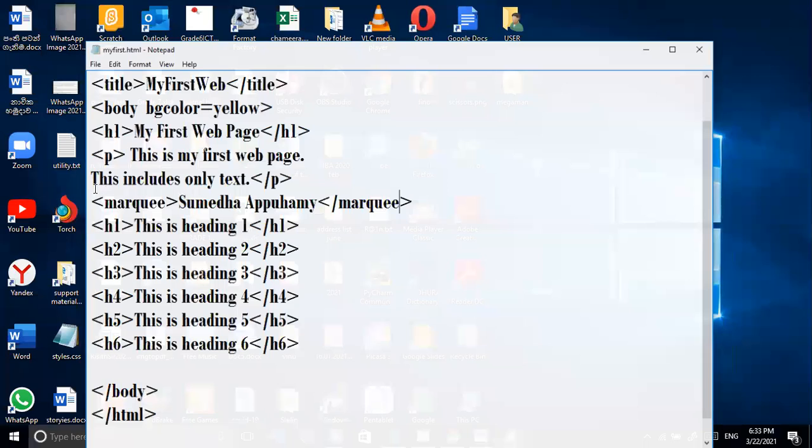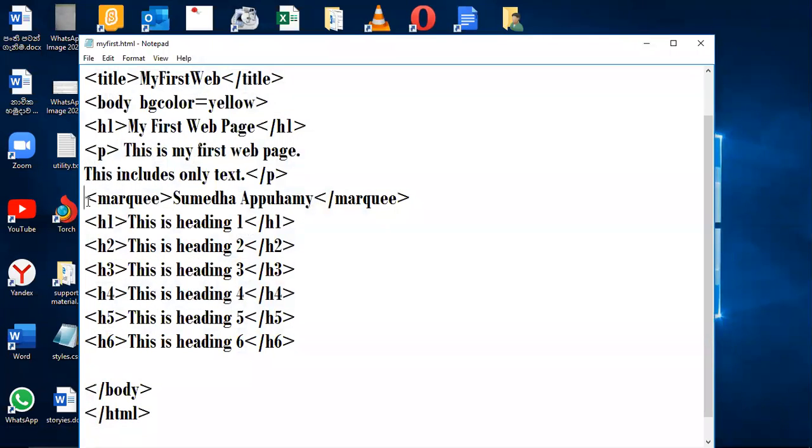I'll give something like font. Have you heard about font? Yes, you have heard about the font. So I'm giving font size equal, I'll give +5, bigger size. Then I'll close from here.